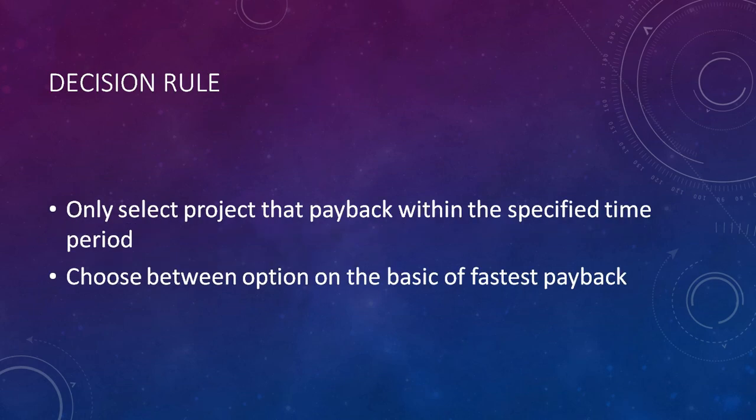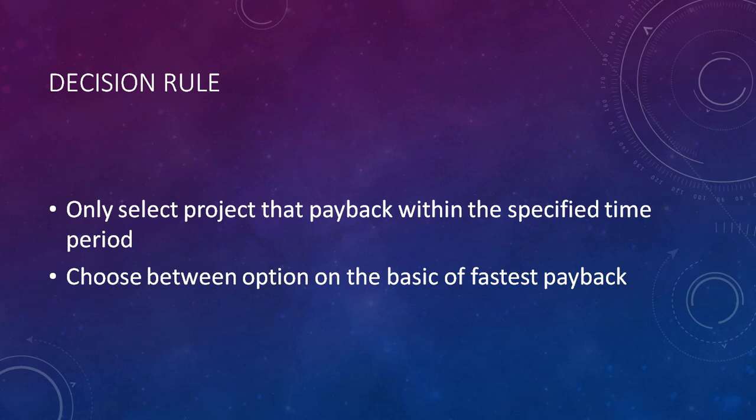Now first we see what is the decision rule. Only select a project that pays back within the specified time period. It means only select those projects whose payback period is fast and will be achieved in a specific time period. Second, choose between the options on the basis of fastest payback.